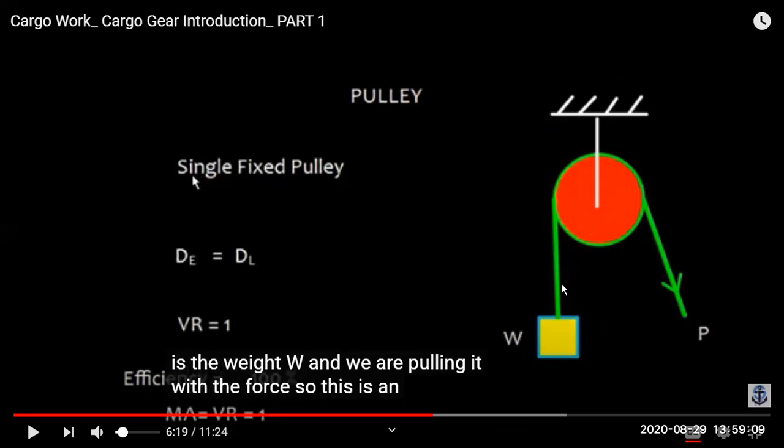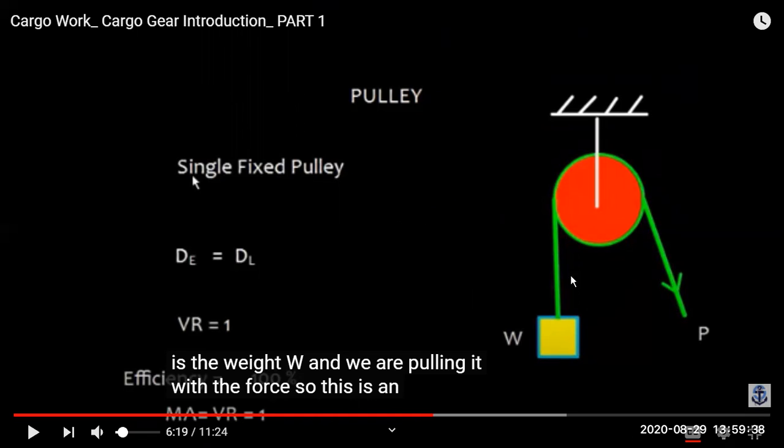We have a weight and it is pulled by a force P. So this is a single fixed pulley because you can see it is a single pulley and it is fixed. So the distance traveled by the effort, how much distance this rope is moving, is equal to the distance traveled by the load. The same amount the load, the weight, moves, the effort will also move. So the distance traveled by effort is equal to the distance traveled by load. So velocity ratio is 1.